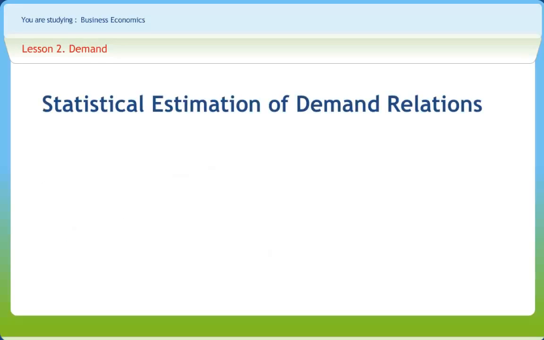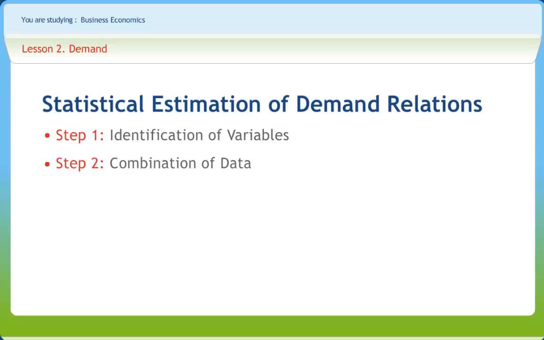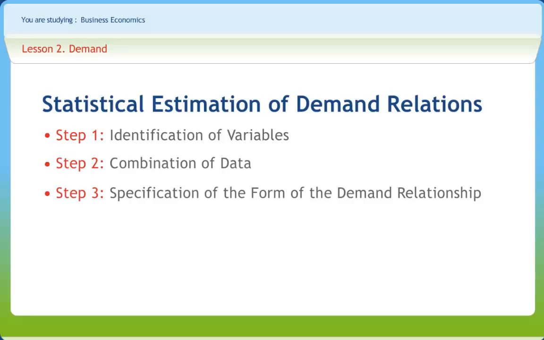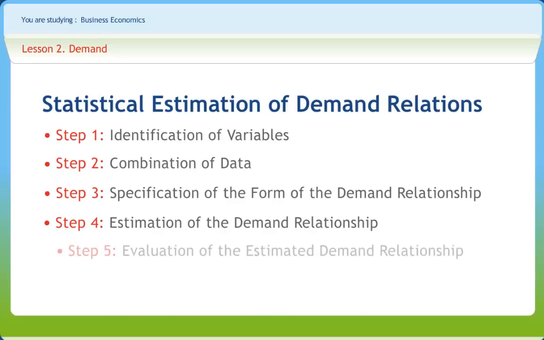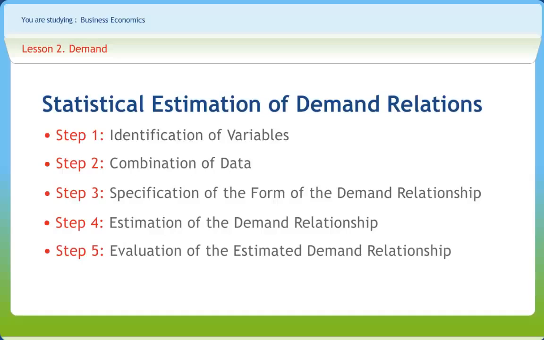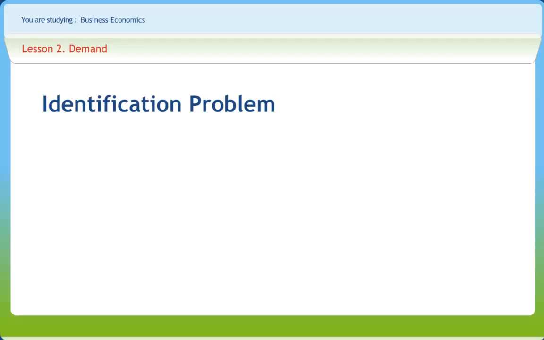It is possible to estimate demand statistically by using the technique of regression analysis. The basic principles are rather simple, but there are a few problems concerning the reliability of the estimates. The demand for a product can be estimated in 5 steps, namely identification of variables, collection of data, specification of the form of the demand relationship, estimation of the demand relationship, and evaluation of the estimated demand relationship. Once the demand relationship has been specified and the estimates derived for the coefficients, we then need to evaluate the estimation.